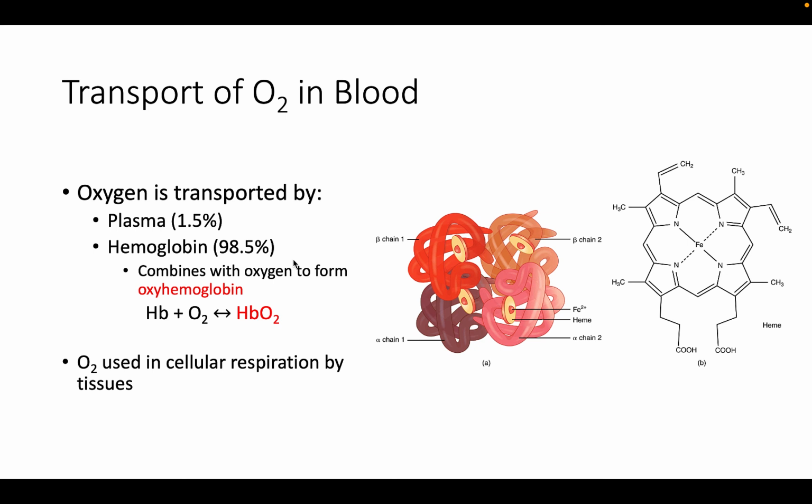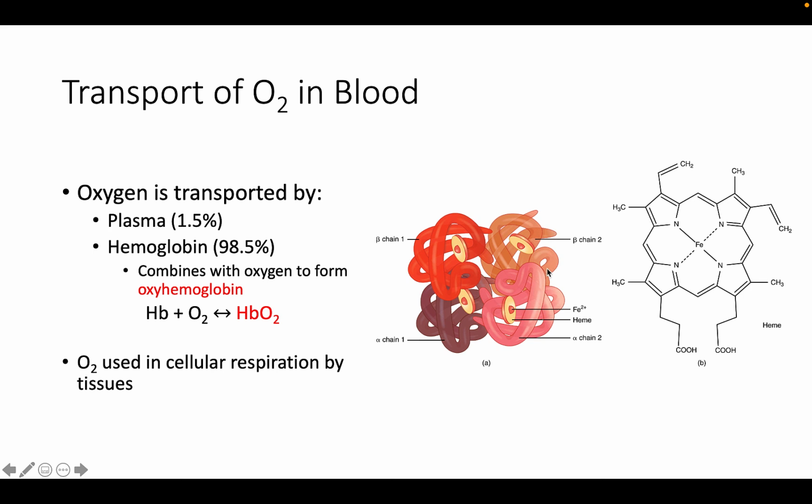So hemoglobin serves to bind oxygen molecules to the erythrocyte. Heme is the actual point of oxygen binding. And so this is one heme here, and in the center is that iron. And the iron is where the oxygen is drawn to of this heme. Each hemoglobin molecule contains 4 iron-containing heme molecules. 1, 2, 3, 4. And because of this, one hemoglobin molecule is capable of carrying 4 oxygen molecules.